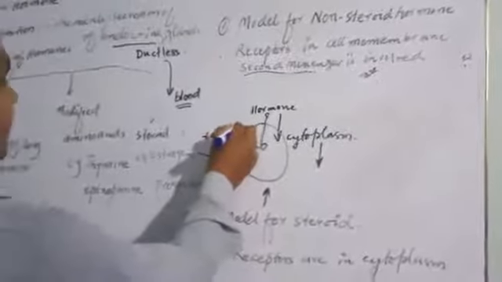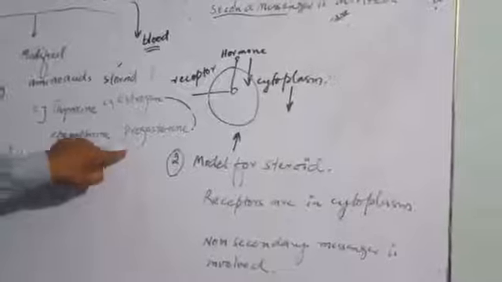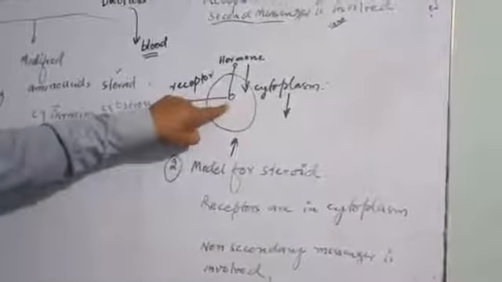This is the receptor. This model is only for steroid hormones, meaning estrogen and progesterone.